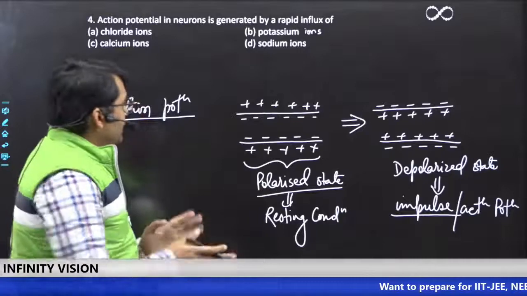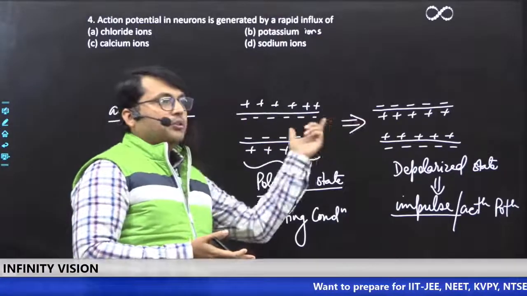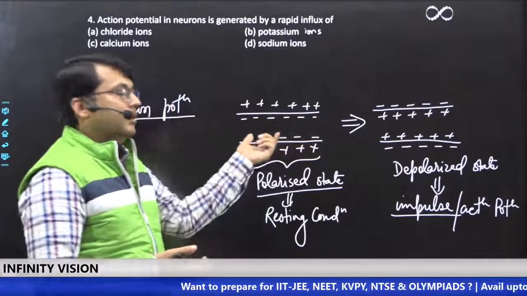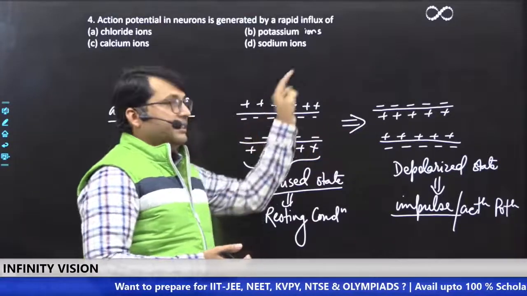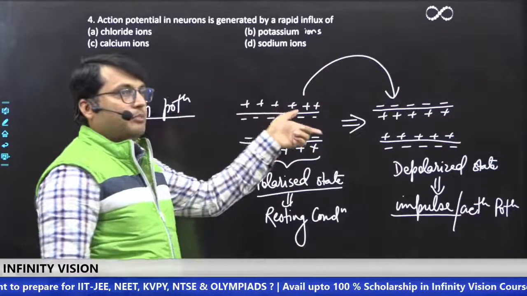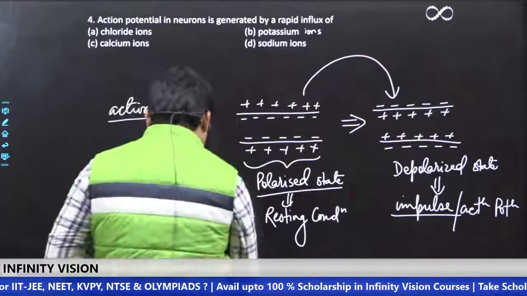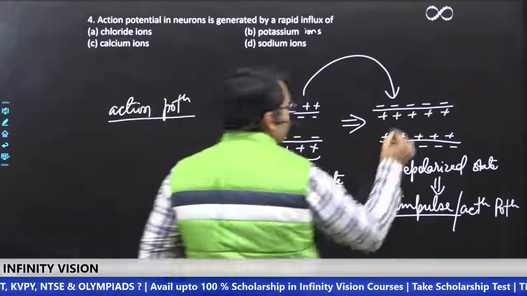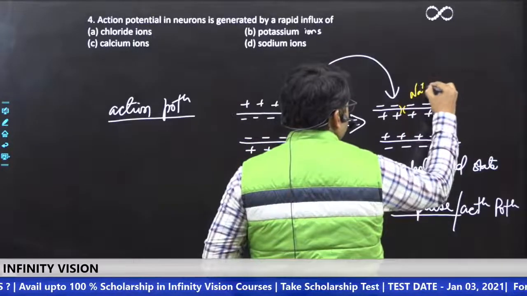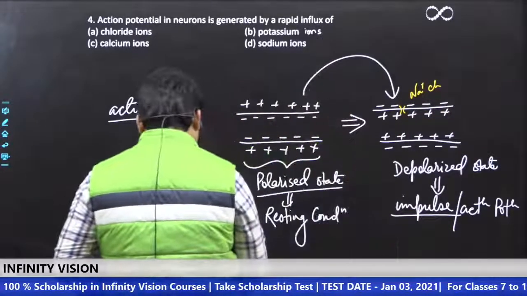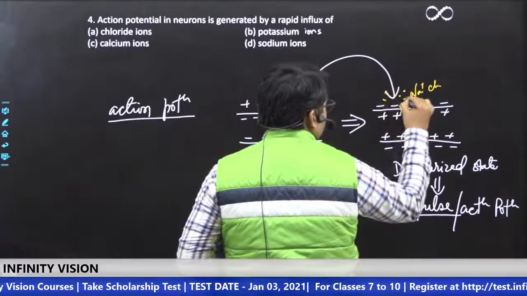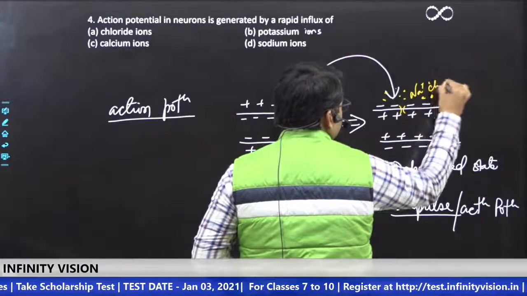In order for this to happen, that is the switching of polarity from negative to positive, what is required is the opening of sodium channels. When they open, on the outer side there are a lot of sodium ions, and on the inner side the sodium ions are less.